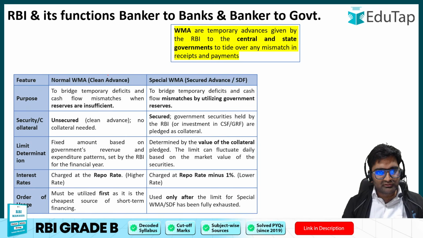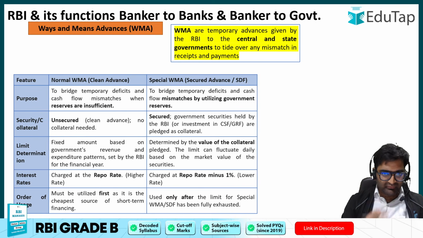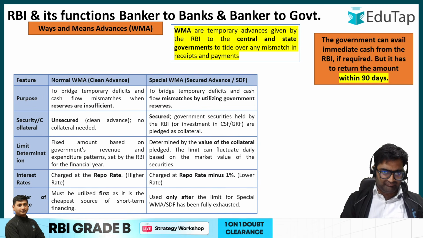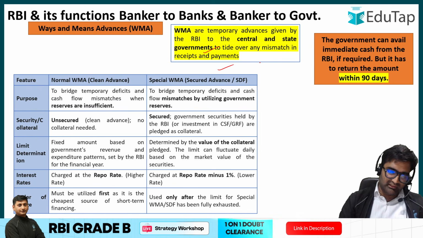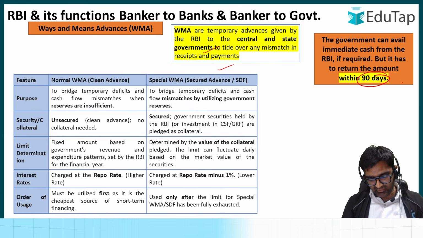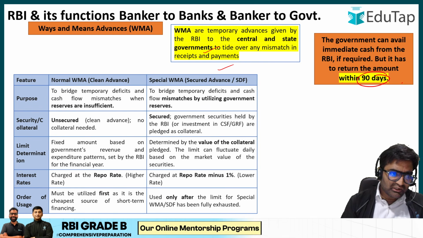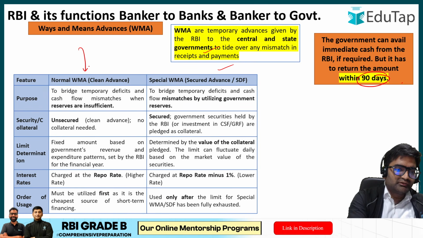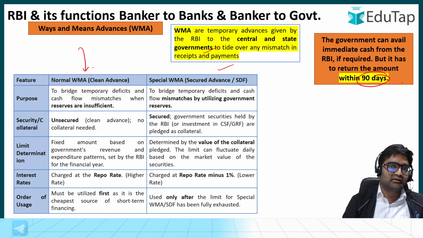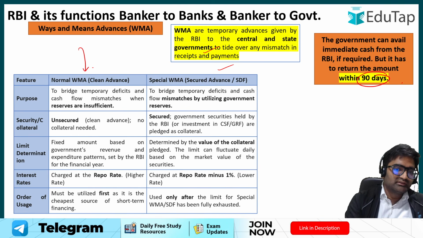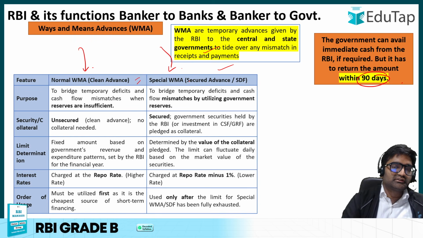So let us have a look at these ways and means advances. These are temporary advances. Central and state governments both can take them, with 90 days as the maximum time period mostly. Within 90 days it has to be returned. Two kinds. First of all, whatever government it is, it will take a loan through the normal ways and means advance, and then if it is unable to fulfill the requirements of the government, it will go for the special ways and means advance.